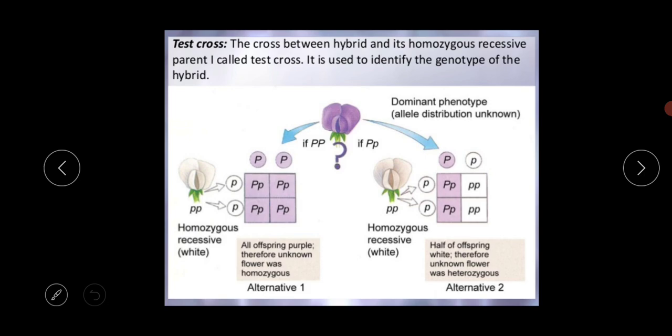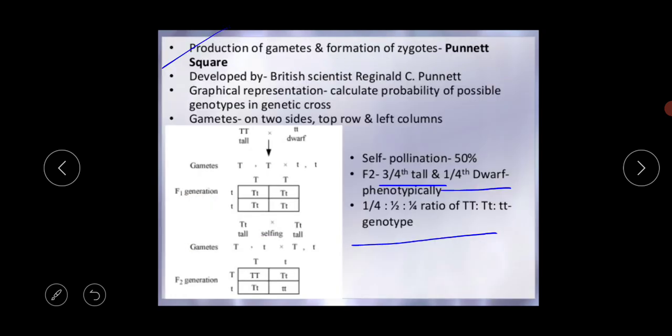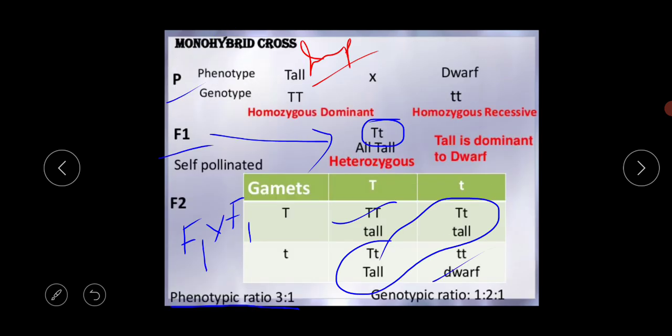So next thing is the test cross. What is the meaning of the test cross? This is the cross between the hybrid and its homozygous recessive parent. I am repeating again, the cross between the hybrid and its homozygous recessive parent. So I am showing the picture again.